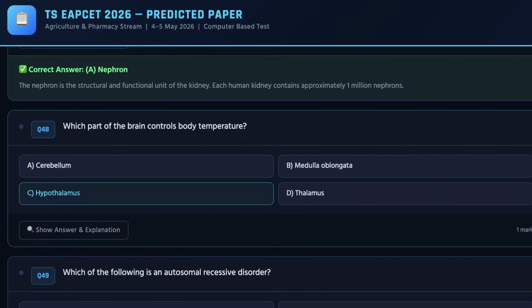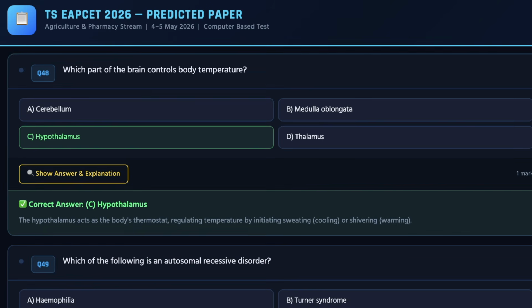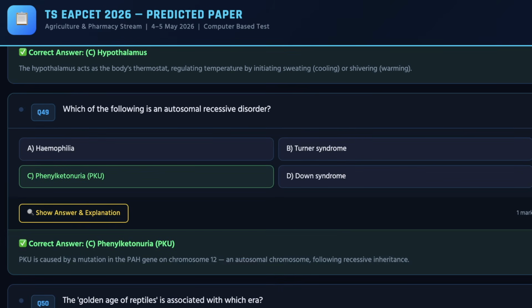And as we move ahead, we have the 8th question, the correct answer for the same is C. For the 9th question, the correct answer for the same is C.